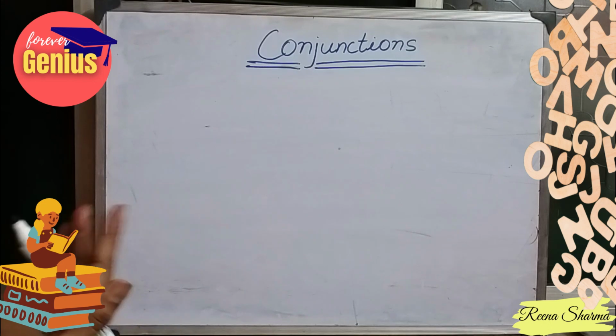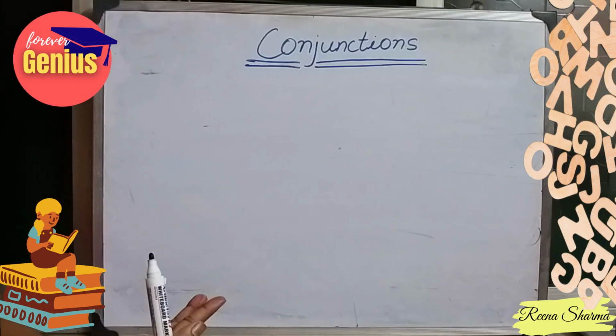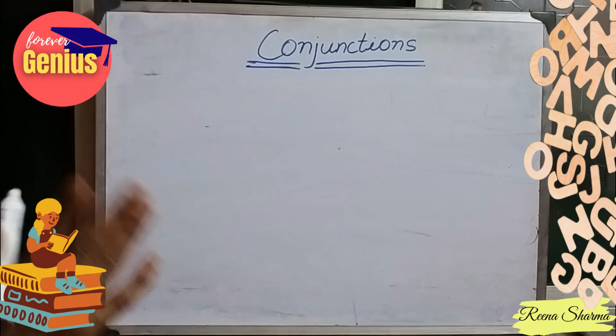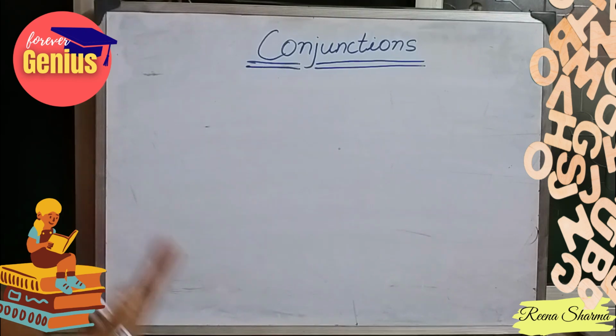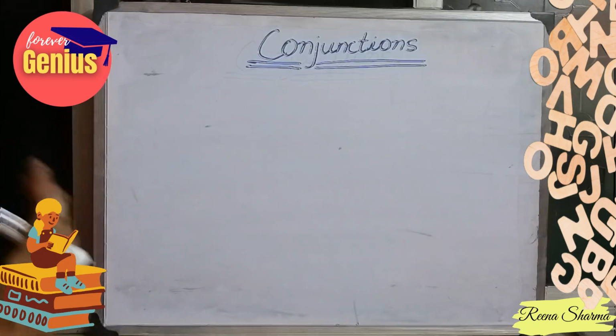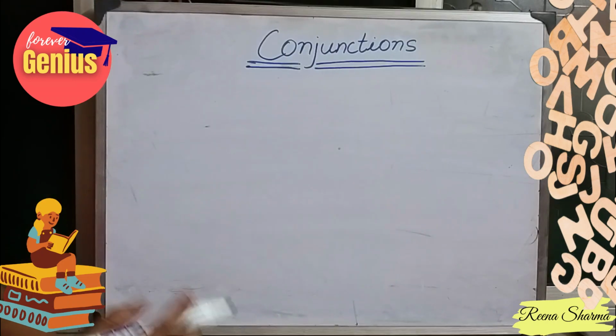There are different types of conjunctions. One type of conjunction is that in which both the two sentences are independent, meaning the first sentence is not dependent on the other. But there are also certain types of sentences where the first part of the sentence is dependent on the second part of the sentence. So what are these types of conjunctions called?